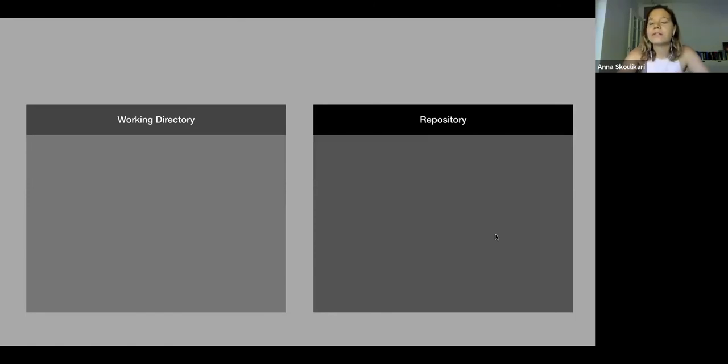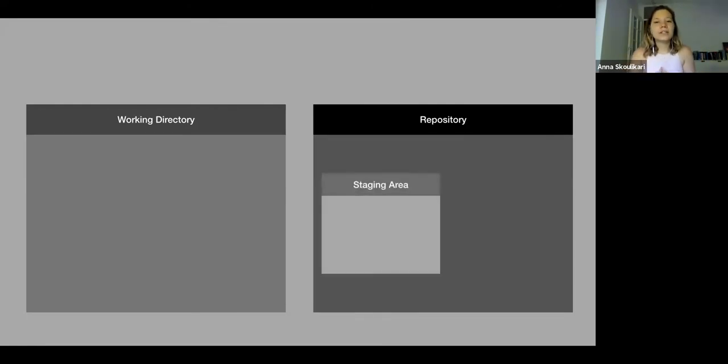And within the repository, there are two more spaces that I want to talk about. First of all, we have the staging area. The staging area is kind of like a rough draft space. It's where you add files that you want to then save in the next version of your project. So in the next commit. And you can add files and remove files, but you basically prepare what you want to include in your next version of your project.